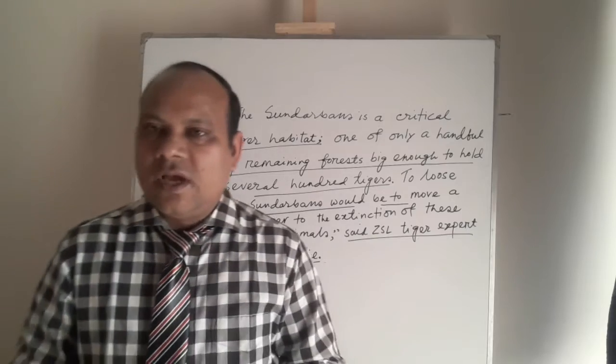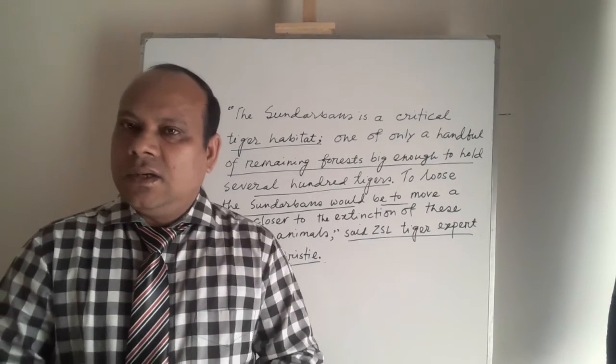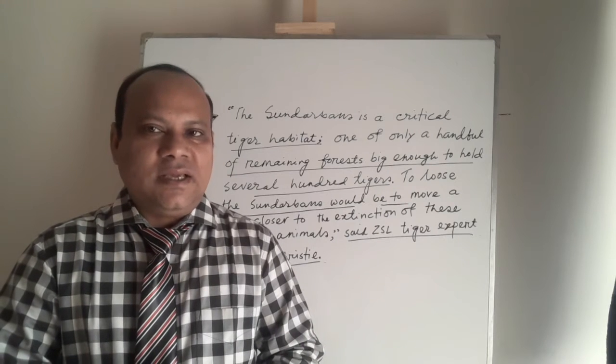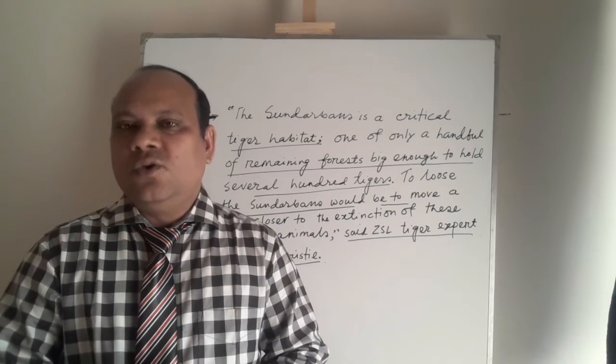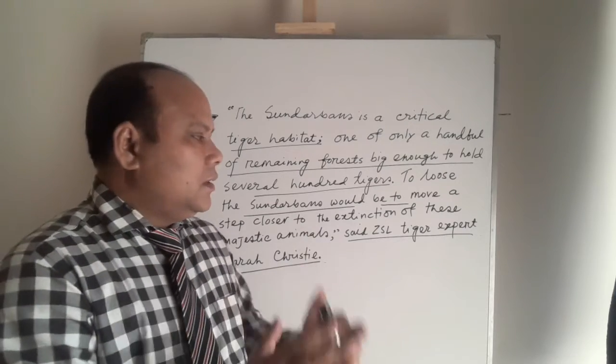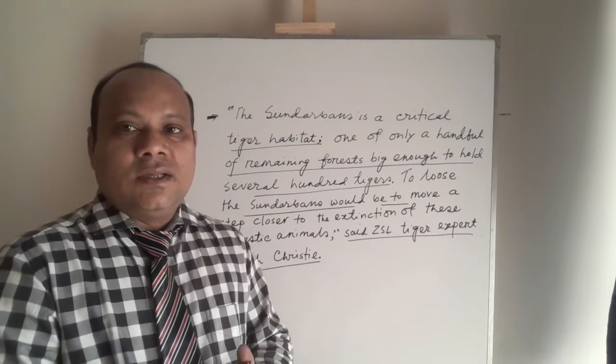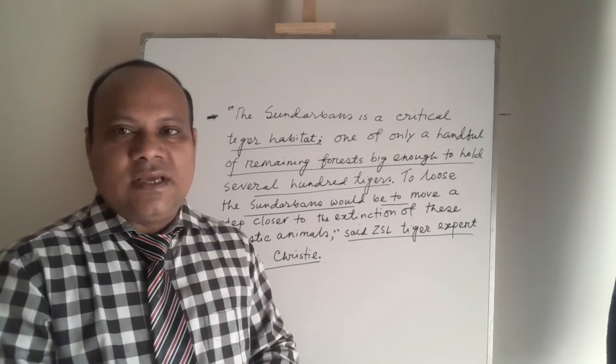My dear students, we have already finished reading the total passage, and I think you have already understood the point, the necessary questions or necessary MCQ or the short questions that may come from this passage.